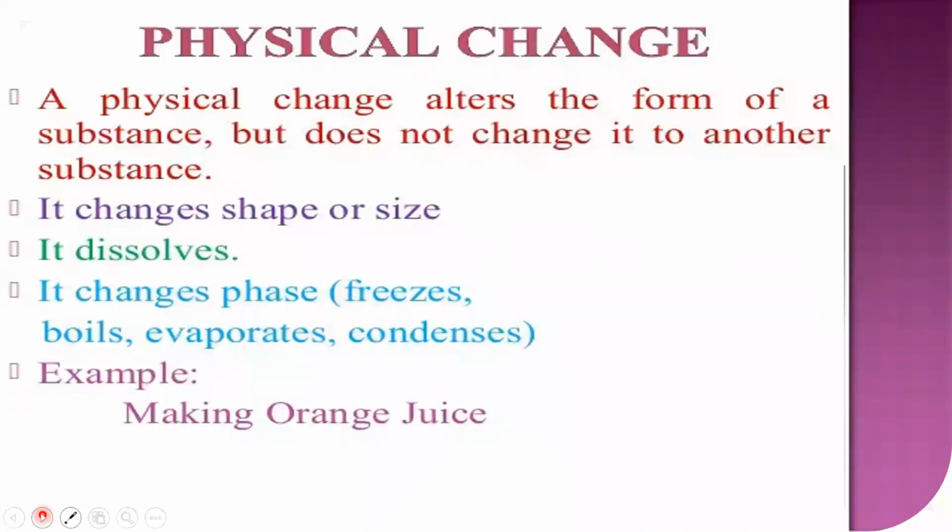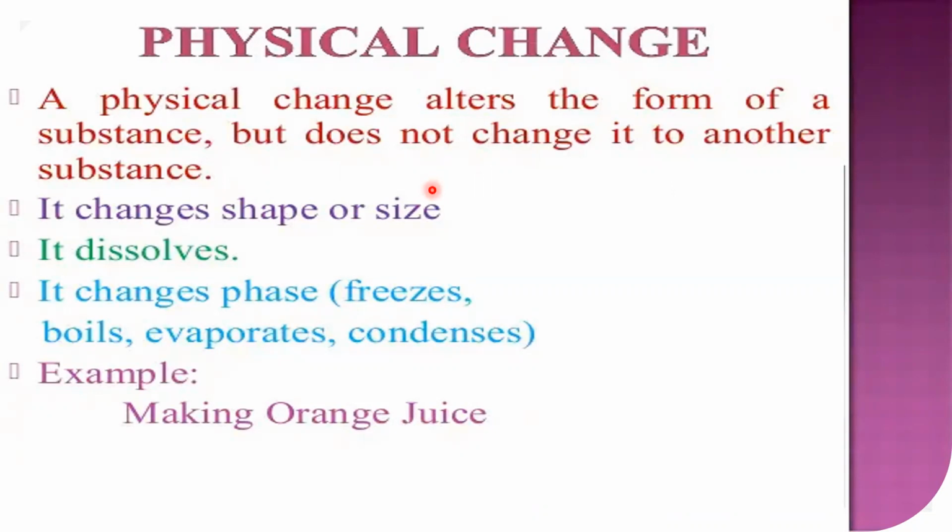Now, what is a physical change? A physical change alters, meaning changes, the form of a substance, but does not change it into another substance. It will just change into liquid, solid or gas, but the composition will not change. That means the substance won't change.